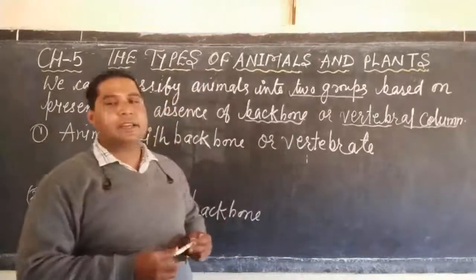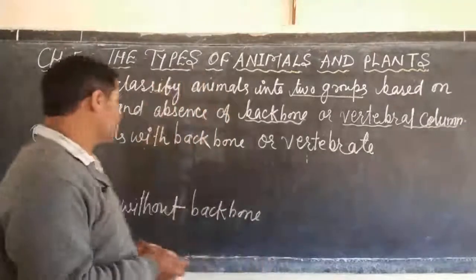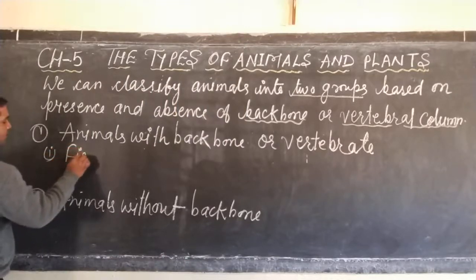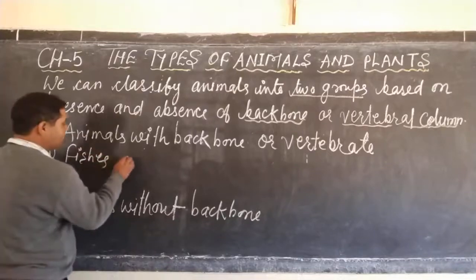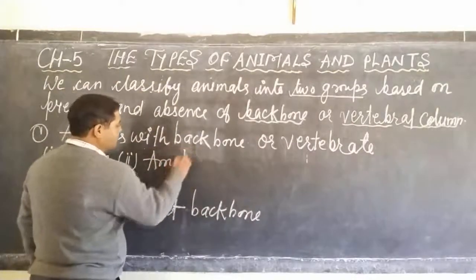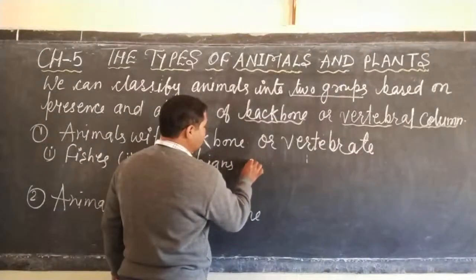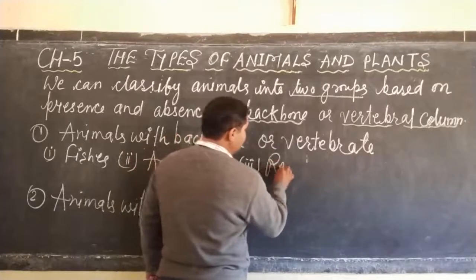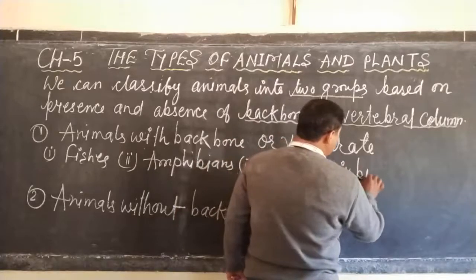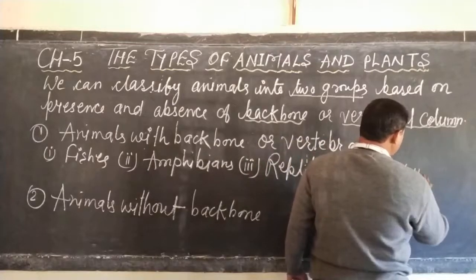Vertebrates are further classified into 5 smaller groups, and these groups are: first, fishes; second, amphibians; third, reptiles; fourth, birds; and fifth, mammals.